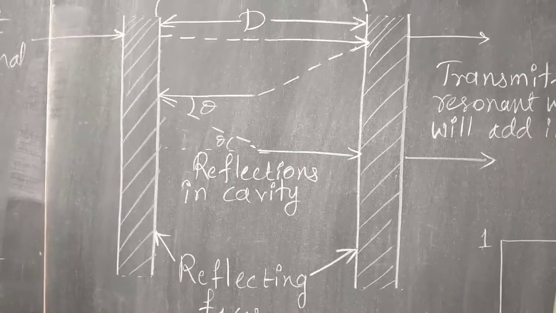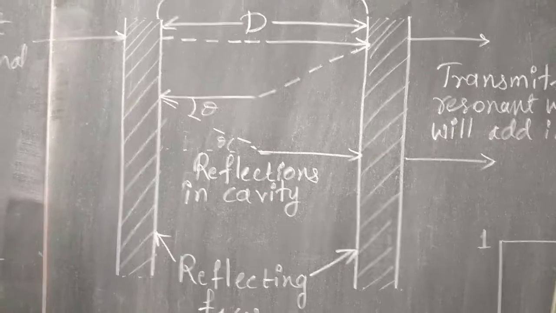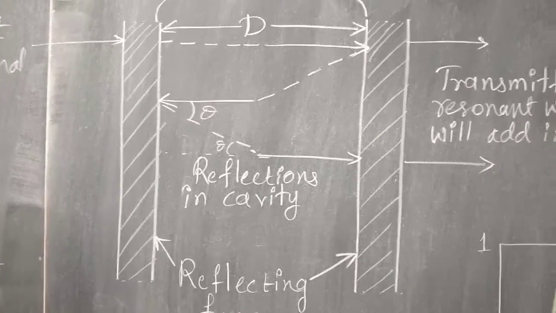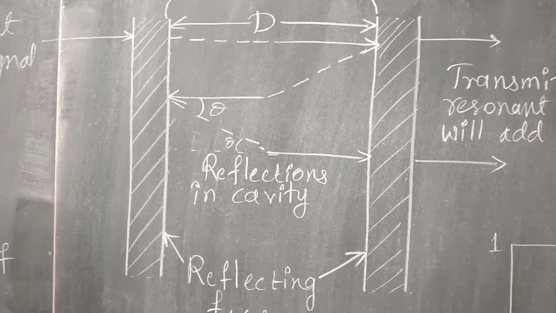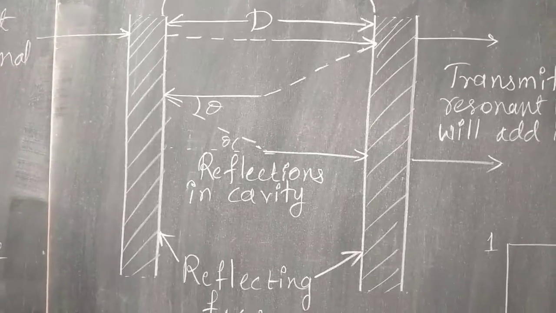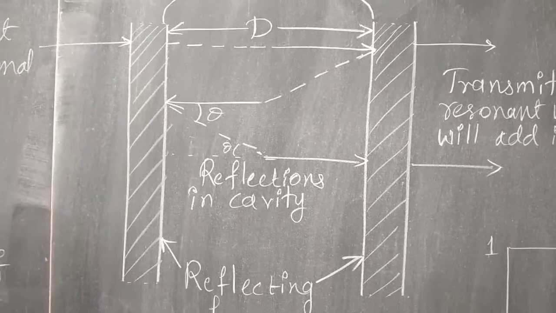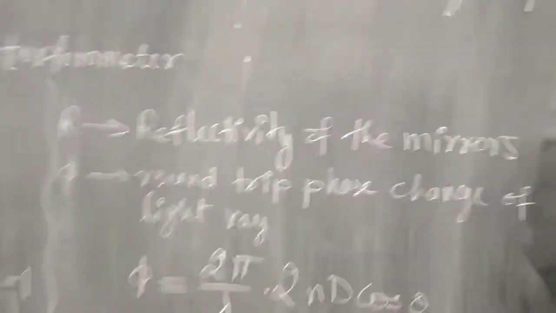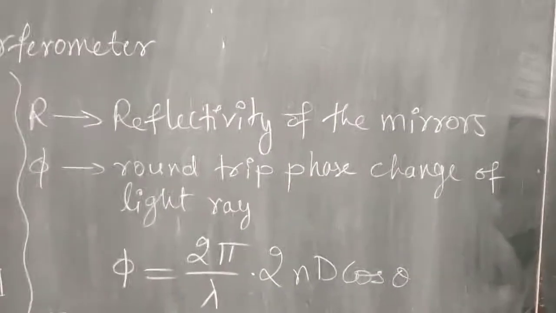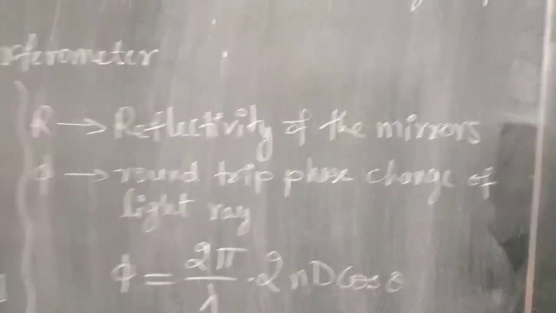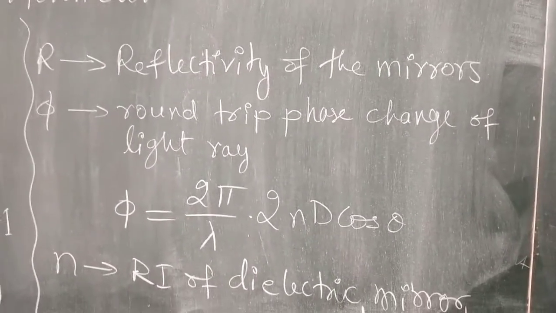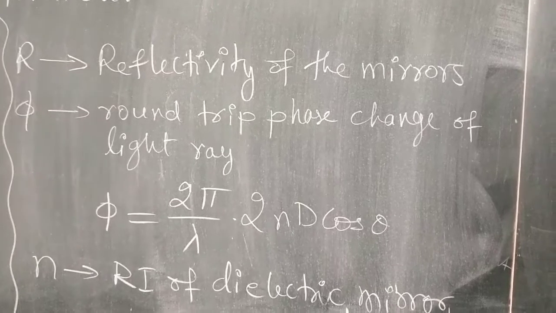If R is equal to 0.9, then 90% will be reflected back, and only 10% will be absorbed by the surface. That is the meaning of reflectivity. So R is the reflectivity of the mirrors, how much of the energy is reflected back from the reflecting mirror face.